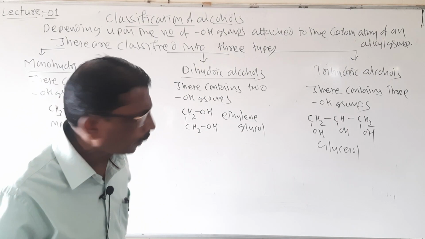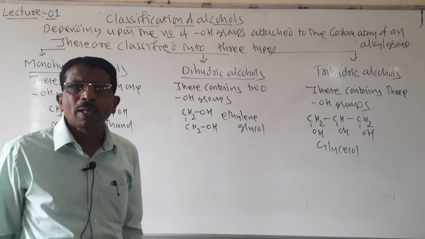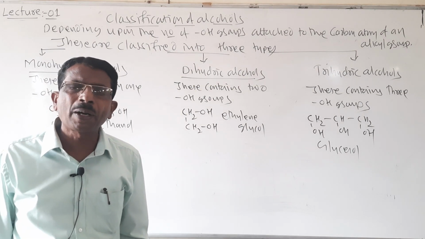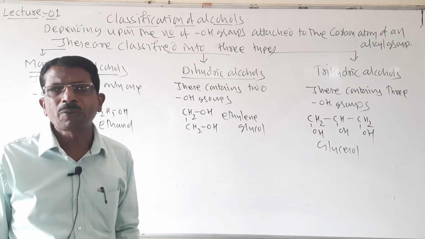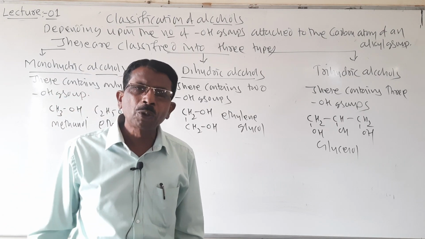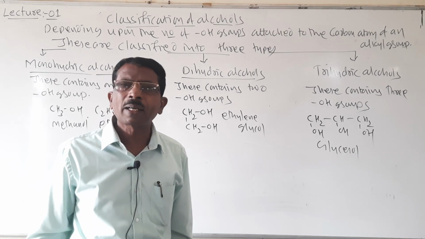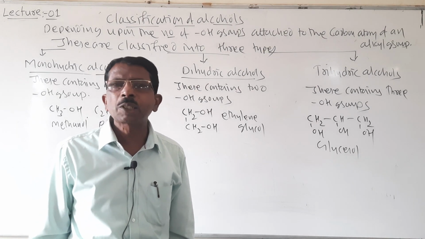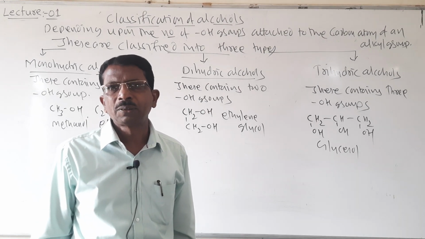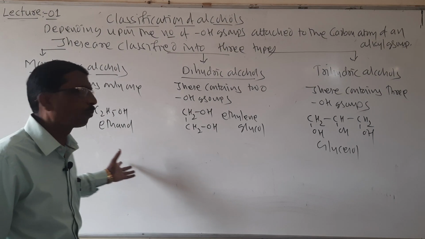Then students, look here, this monohydric alcohol is further classified depending upon the nature of hybridization. There are 2 types: compounds containing C-sp3-OH bond and compounds containing C-sp2-OH bond. So let us see how it is further classified.